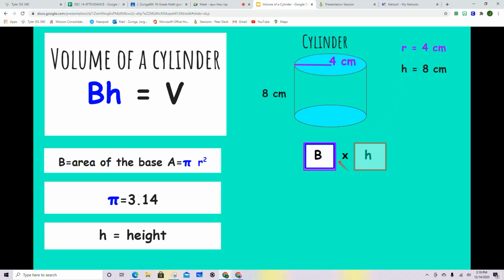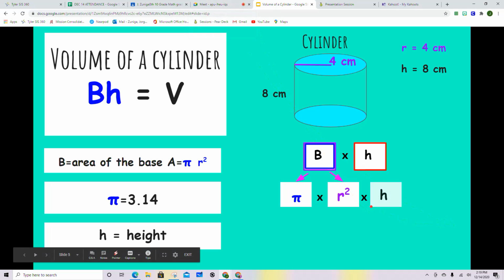The formula we're going to use is capital B times H. However, capital B is the area of the base, which is a circle, so we need to use this formula. The reason we put two arrows is because one of the arrows is for pi, the other arrow is when you multiply by the radius squared. Multiplying these two is going to give us the area of the base, or this blue circle right here at the bottom. Then we're going to multiply by the height. And that is going to give us volume.